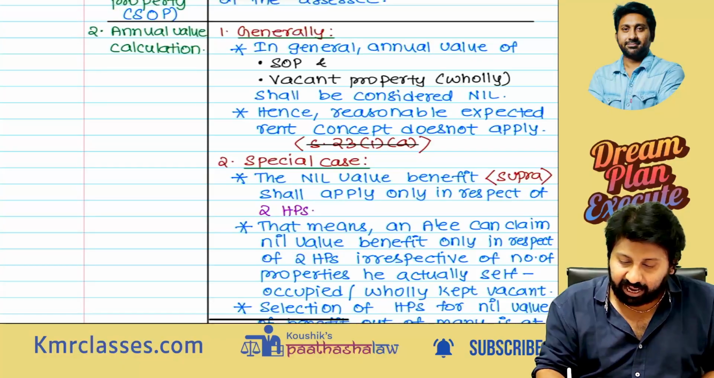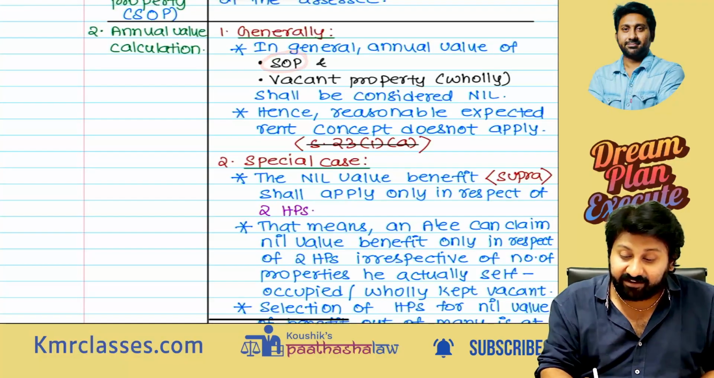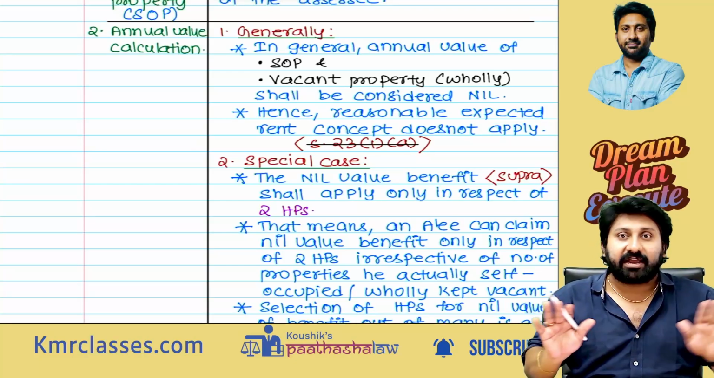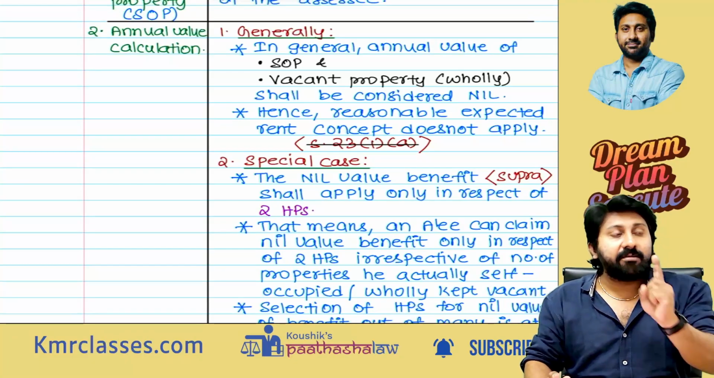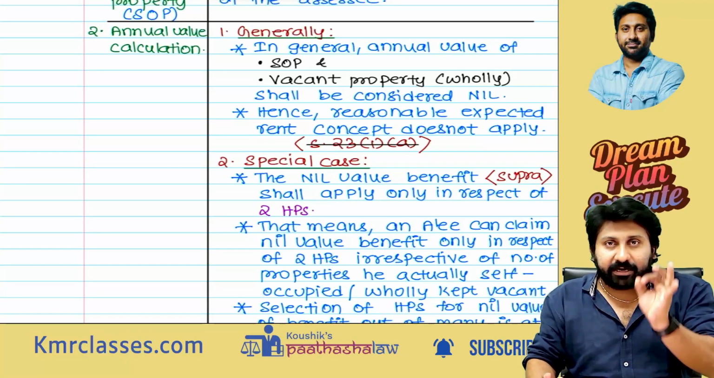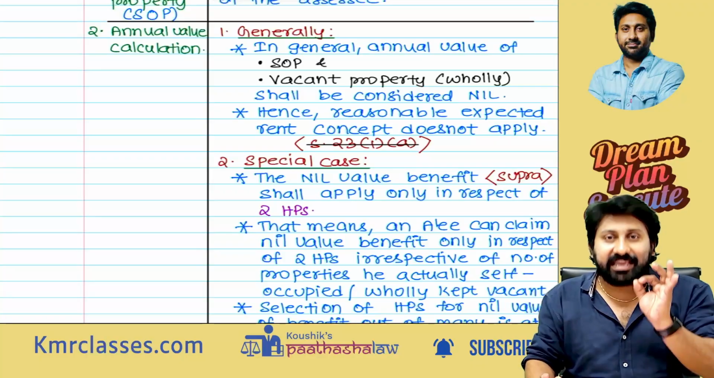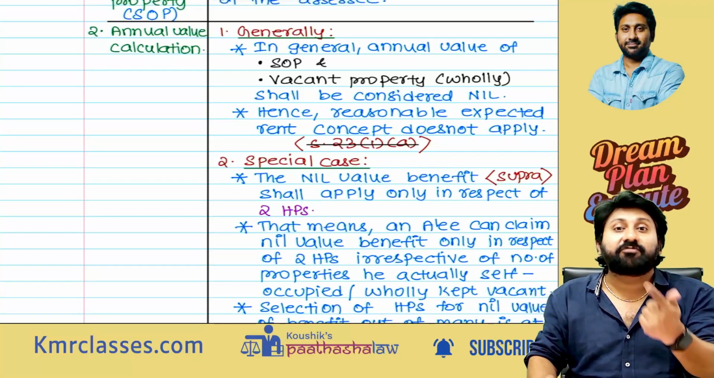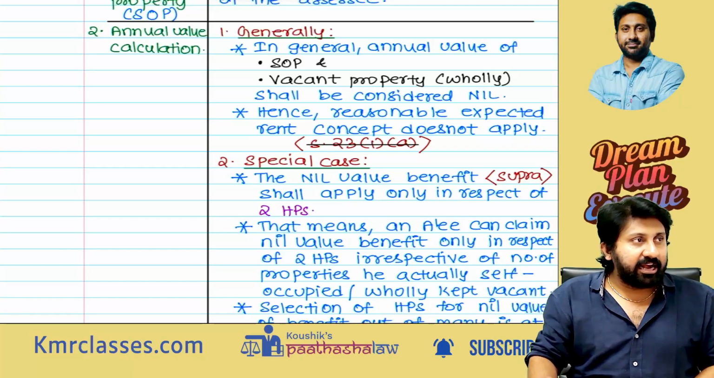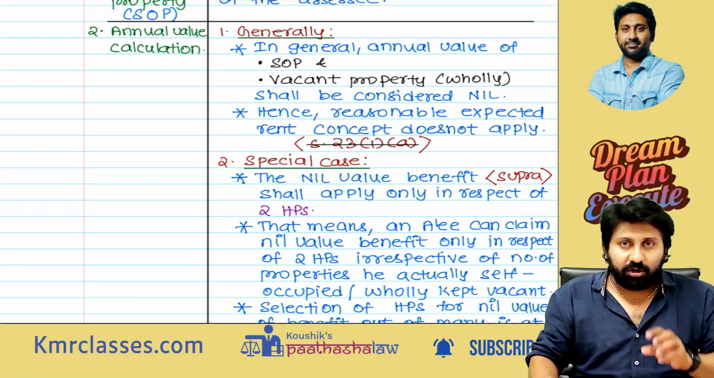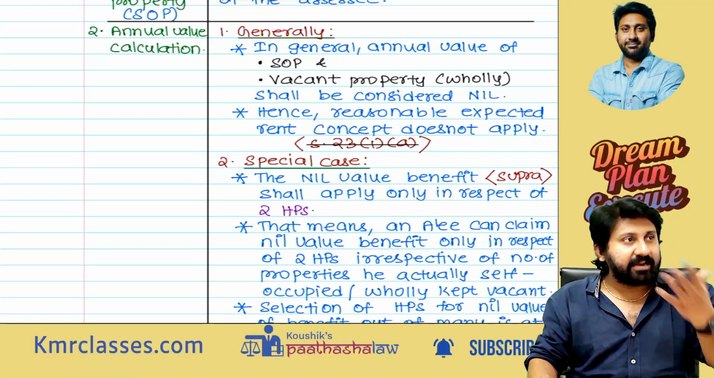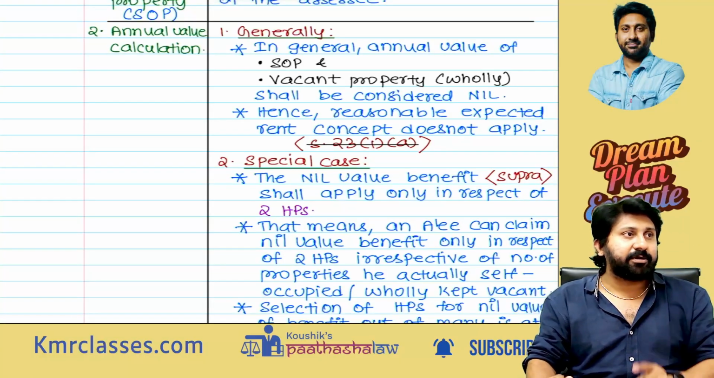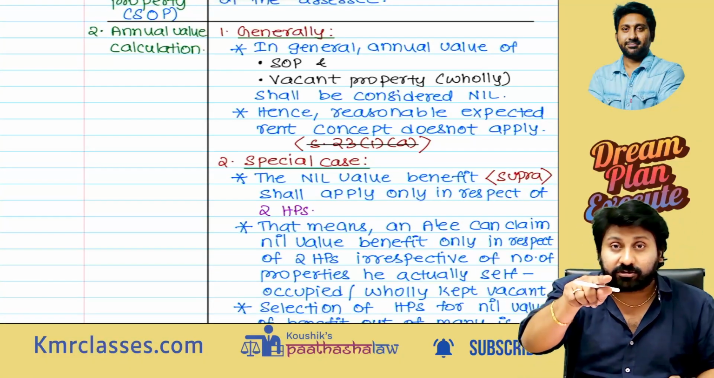In general, annual value of SOP and wholly vacant property. See, one very, very important concept is there. In a particular year, if a property is used for self-occupancy and let out for some period, only for some part of the year it was self-occupied, in that case what will happen I will tell you. That's a very, very important adjustment you need to remember. There is an amendment also for this attempt.